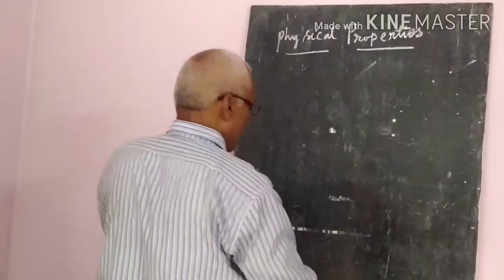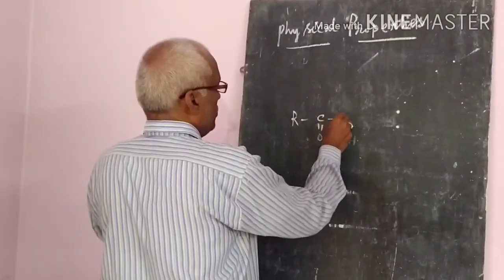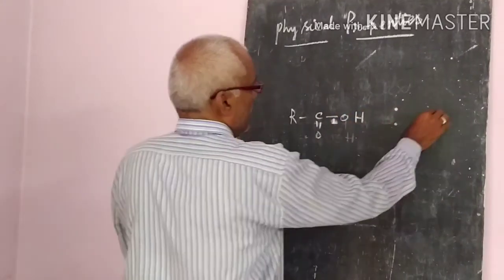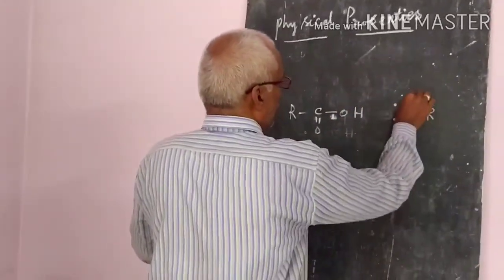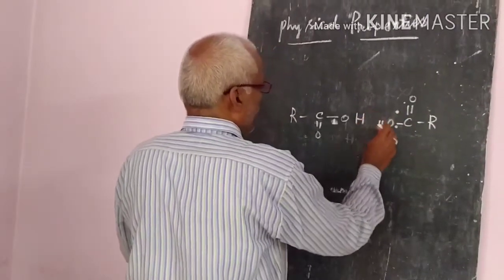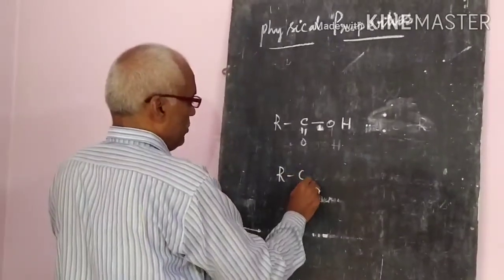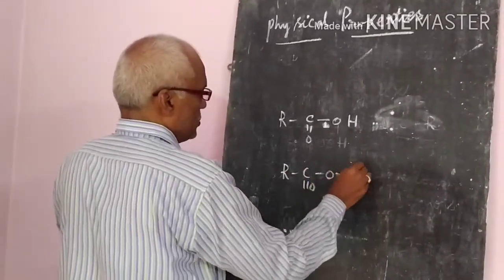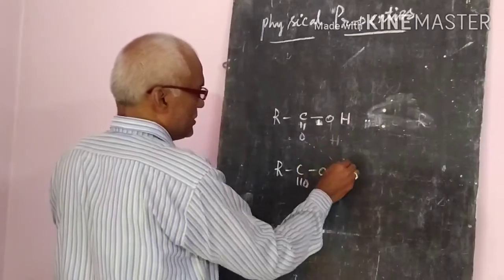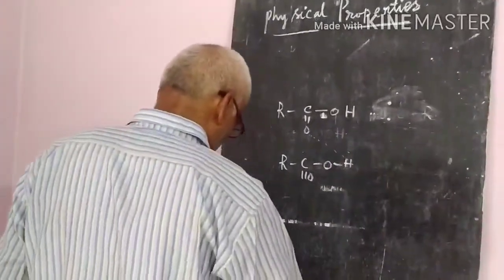Generally, if you take R C double bond O OH, and take another molecule R C double bond O OH, the oxygen of one and the hydrogen of the other will have bonding between them.